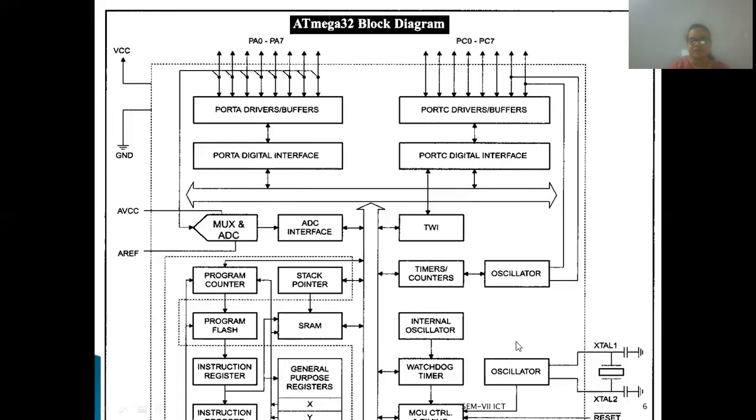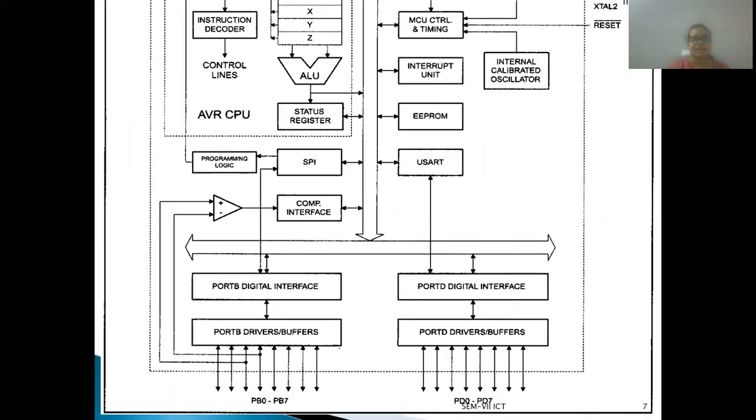Here there is a timer, counter and oscillator for frequency oscillation, which is connected with XTL2 and XTL1. And the last pin is reset, which is connected with the MCU control to control this whole processor controller.